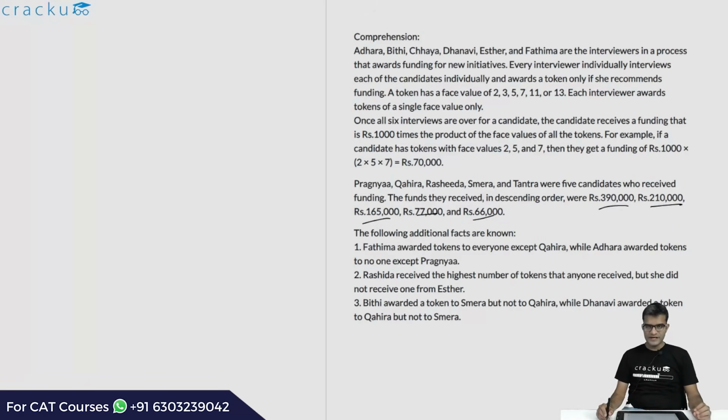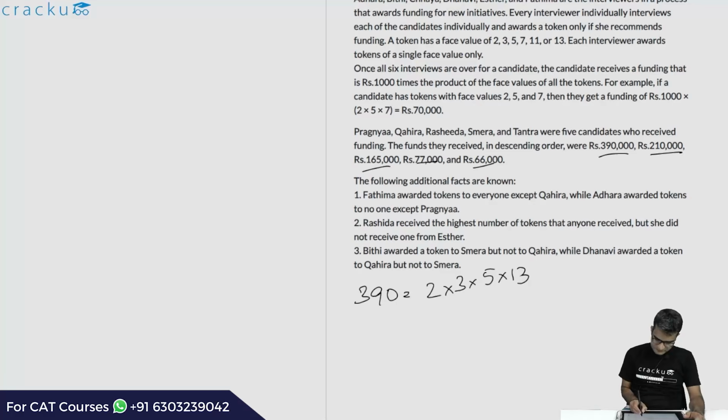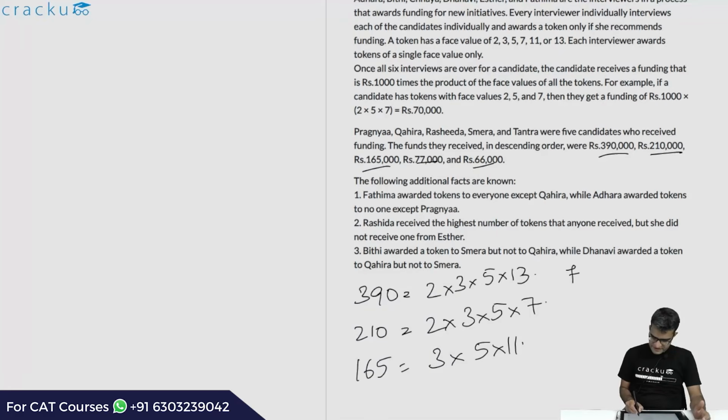If you look at the amount that is received by each one of them, and if you remove the thousands, let us first do the prime factorization. 390 is equal to 2 into 3 into 5 into 13. Similarly, 210 is equal to 2 into 3 into 5 into 7. Similarly, 165 is equal to 3 into 5 into 11. 77 is equal to 7 into 11 and 66 is equal to 2 into 3 into 11.